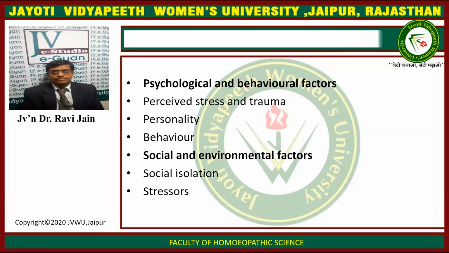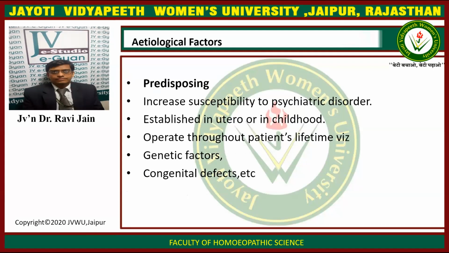Psychological and behavioral factors include perceived stress and trauma, the personality and the behavior of the individual, which are responsible for developing various kinds of psychiatric disorders. The social and environmental factors include social isolation and various kinds of stress factors that are responsible for the development of psychiatric disorders. Now, what are the various etiological factors leading to the development of psychiatric disorders in human beings?